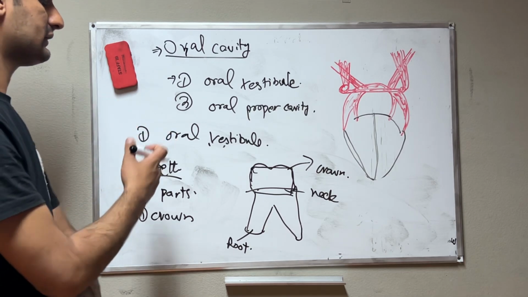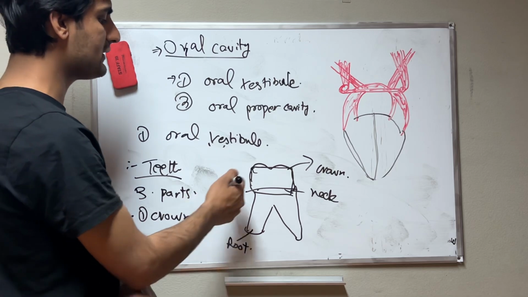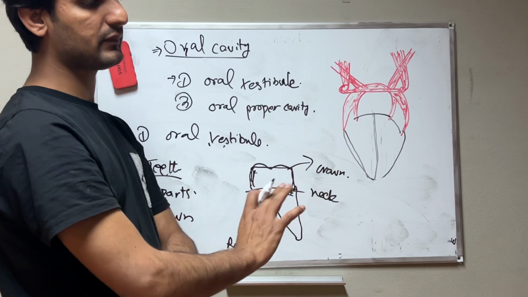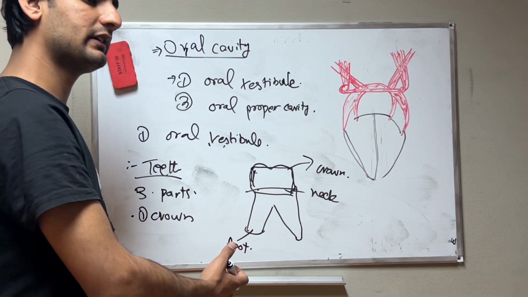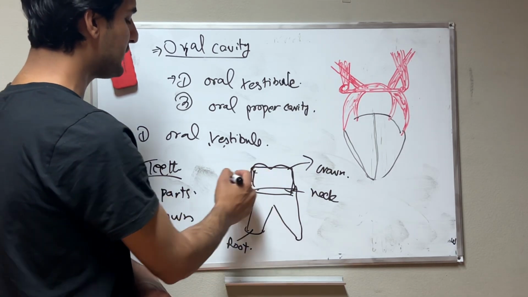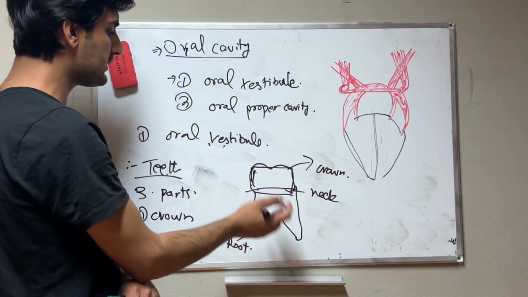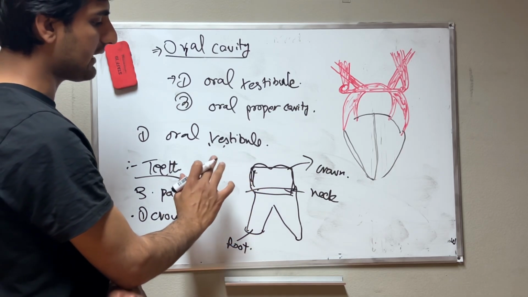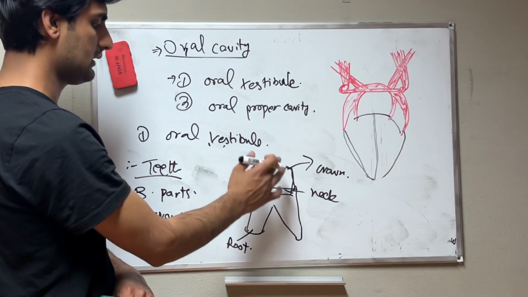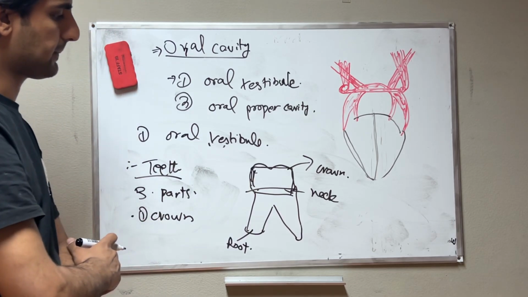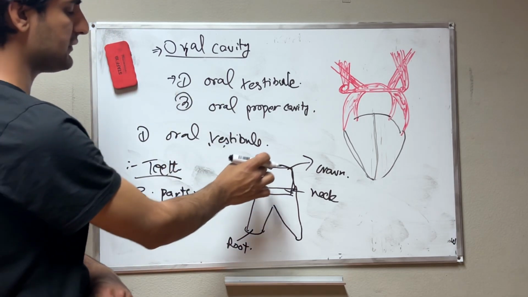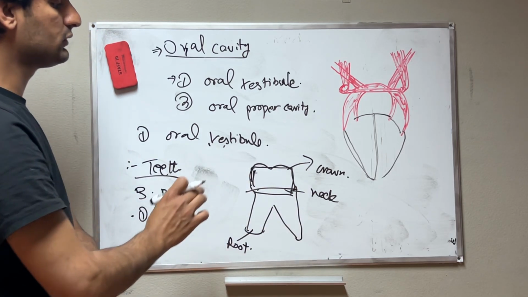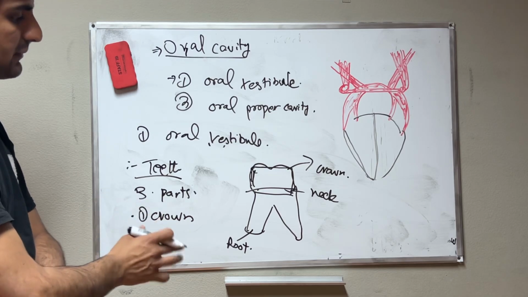If you remember, the periosteum is covering the bone. The teeth are also covered by periodontium, and the periodontium is made from periosteum. We have cement and dentin, which cover the different parts of the tooth. Now, the more important thing about the parts of teeth.